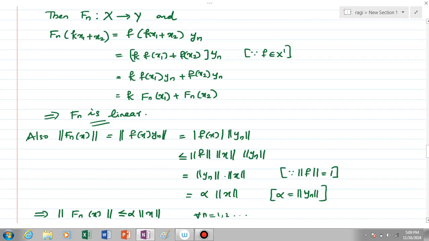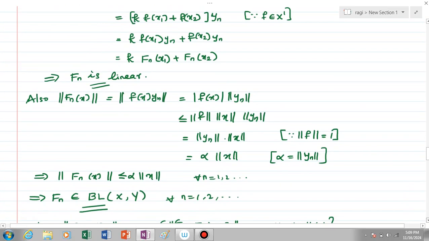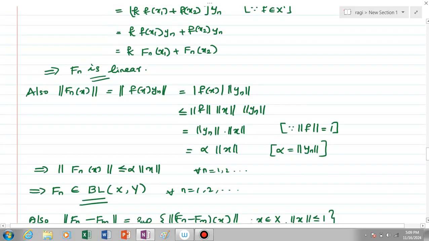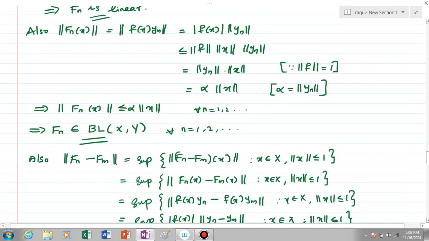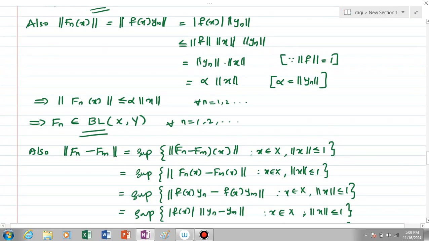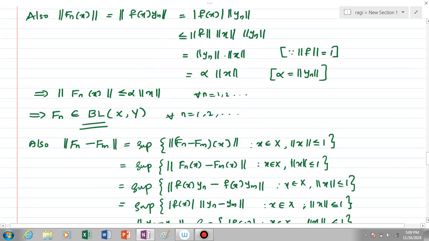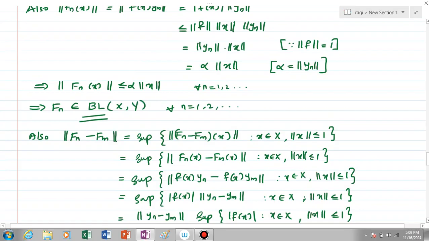So for a fixed n, choose norm y_n equal to alpha. We can see that norm F_n(x) is less than or equal to alpha into norm x for a fixed n. This means that F_n is an element of BL(X,Y). This is true for every n equal to 1, 2, 3, etc. So we can see that F_n is an element of BL(X,Y) for every n equal to 1, 2, 3, etc.